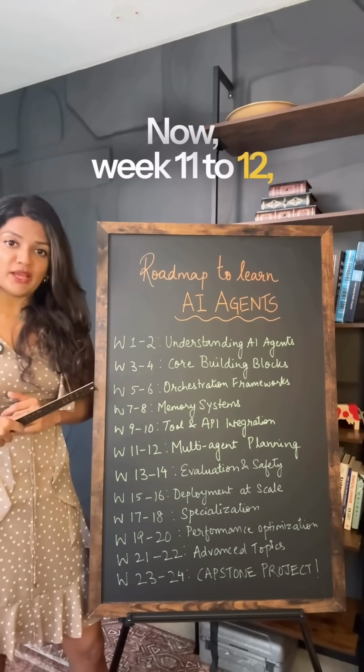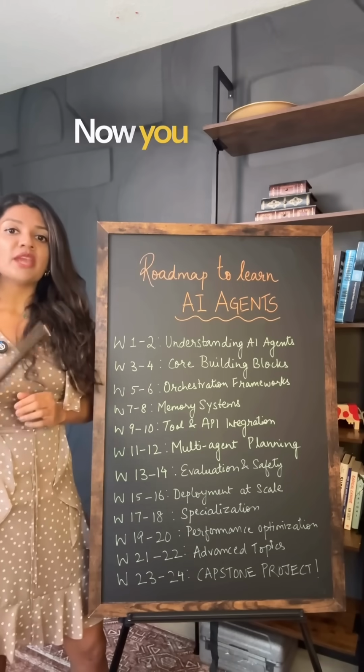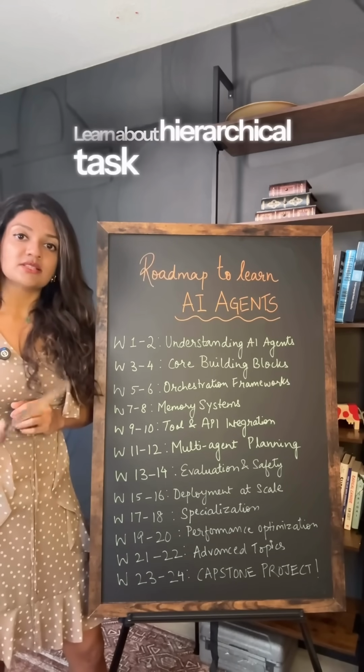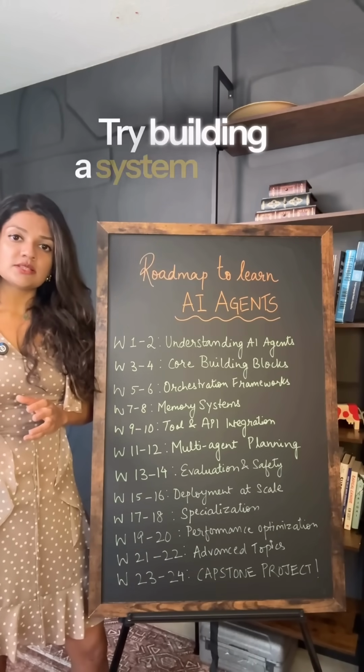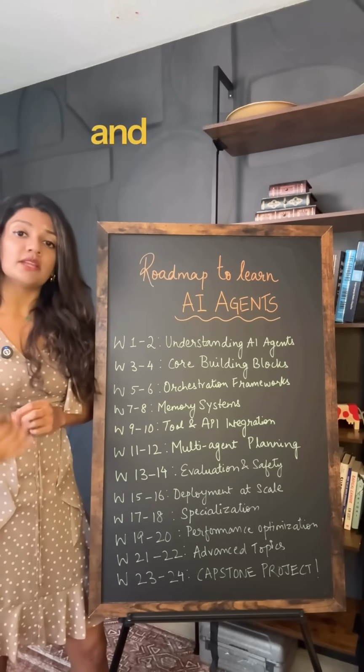Now, week 11 to 12, you get into multi-agent planning. Now you get into teamwork. Learn about hierarchical task networks, or HTNs, leader-worker patterns, and parallel task execution. Try building a system where one agent researches, another writes, and a third edits.